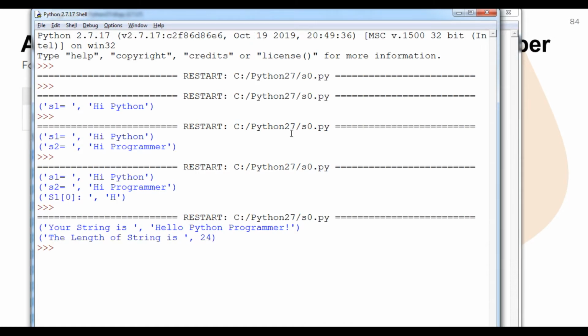You can see, student, your string is hello Python programmer including the exclamation sign. The length of the string is 24.